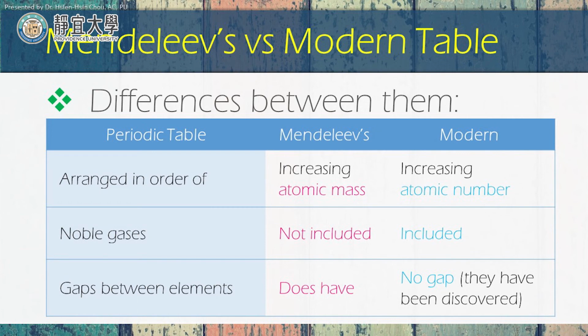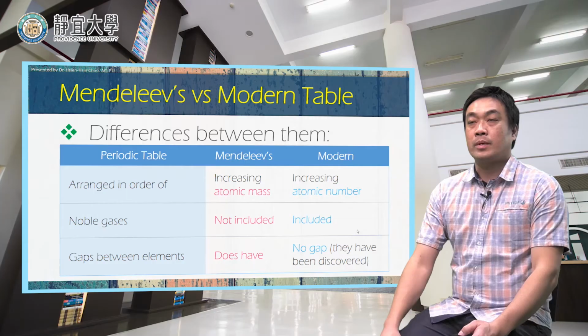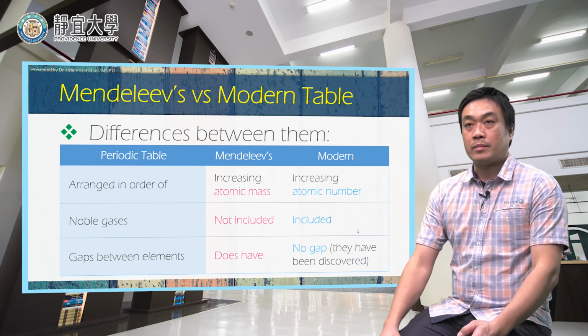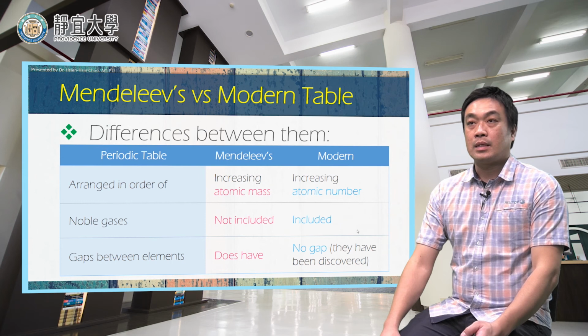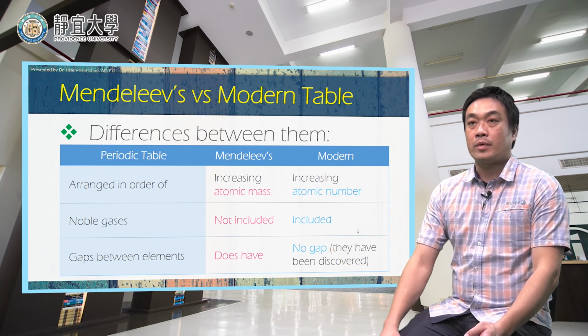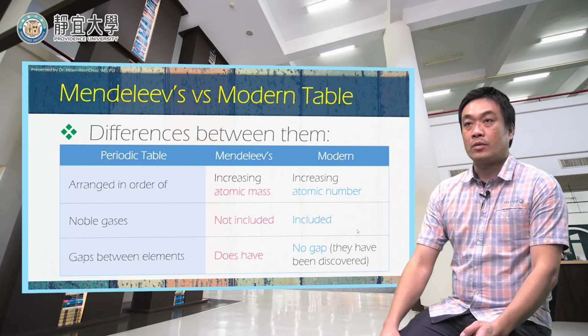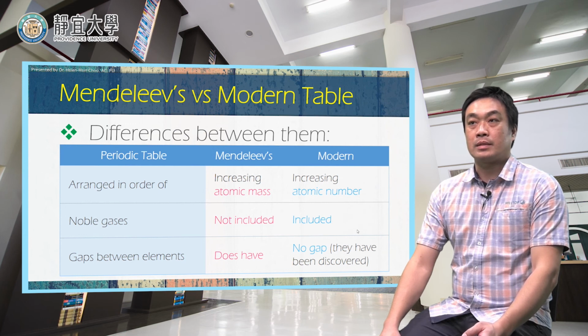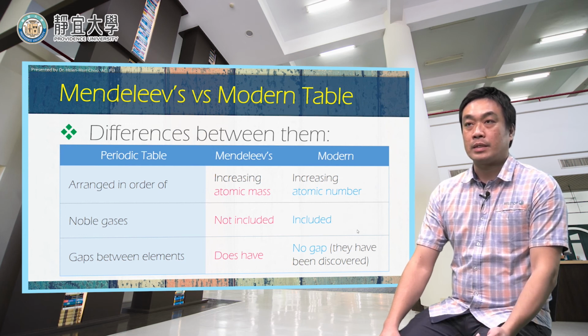The differences between Mendeleev's periodic table and the modern periodic table can be listed in this table. The arrangement in Mendeleev's table is in order of increasing atomic mass or atomic weight.